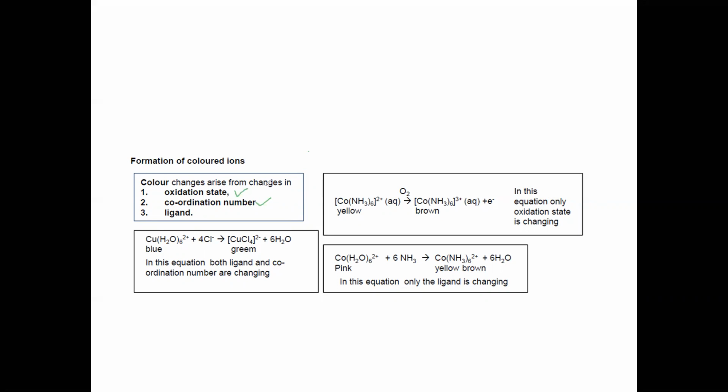But why does the number of dative bonds also change? That's also a question. For example, chromium can allow 6 water molecules to surround it and form a dative bond.